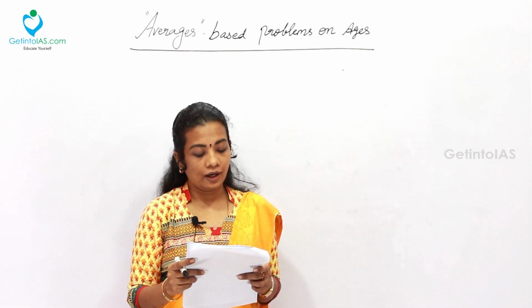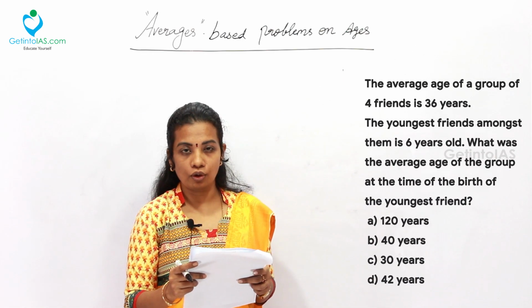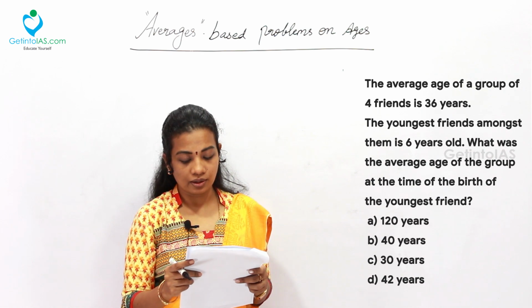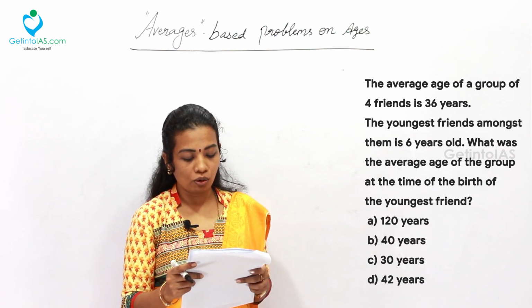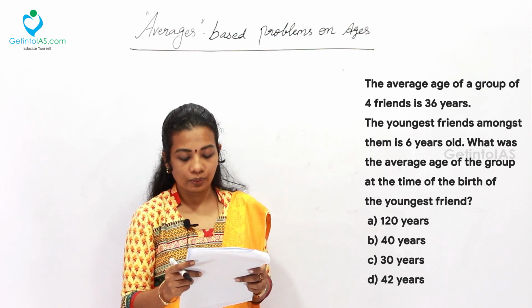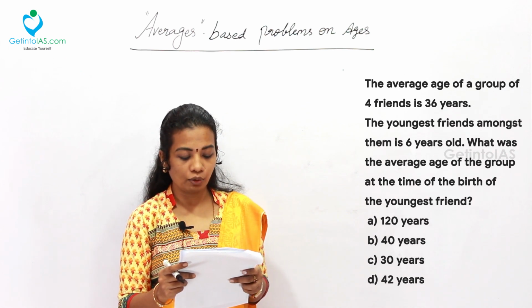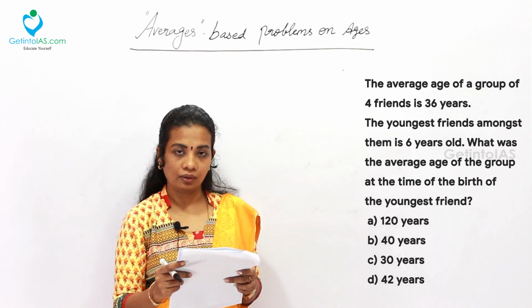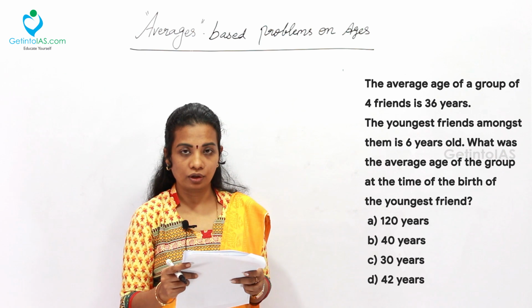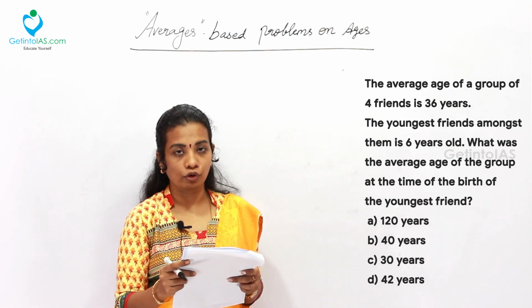The next question. The average age of a group of 4 friends is 36 years. The youngest friend amongst them is 6 years old. What was the average age of the group at the time of the birth of the youngest friend? A 120 years, B 40 years, C 30 years and D 42 years.